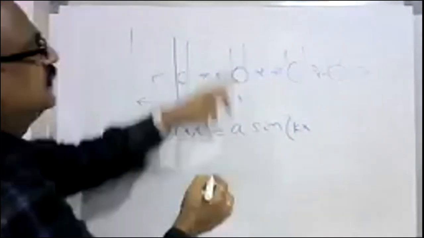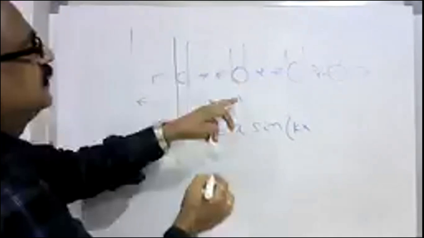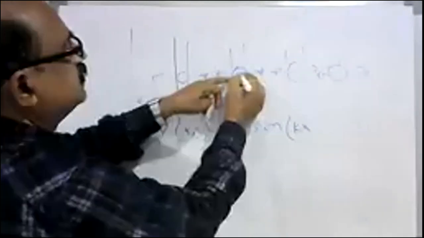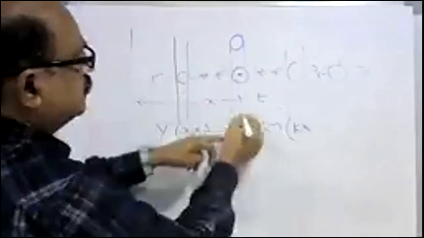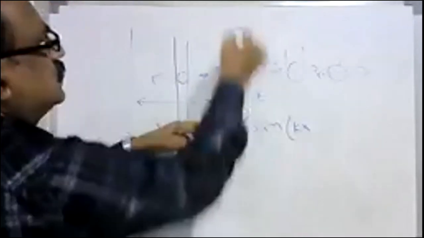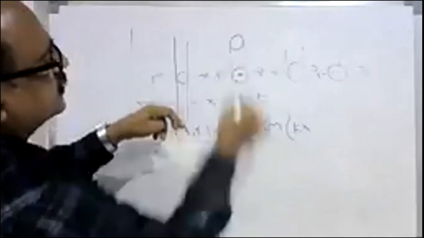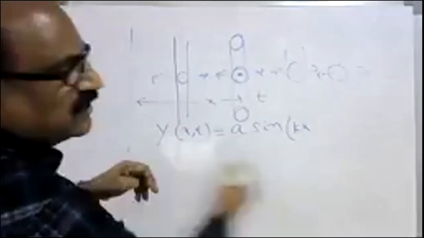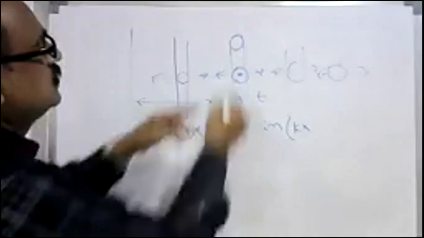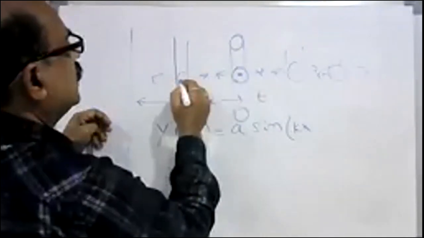Somewhere here it is at mean position, or somewhere here at the extreme end, or after some time it will be moving to this point. So this always executes on the vertical axis in a transverse wave. In a longitudinal wave it executes on the x-axis.